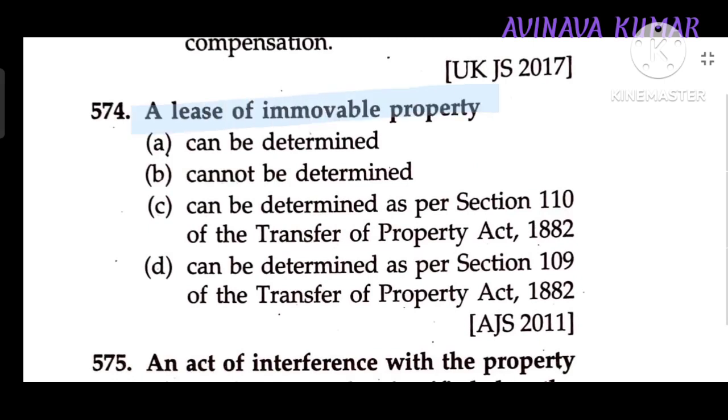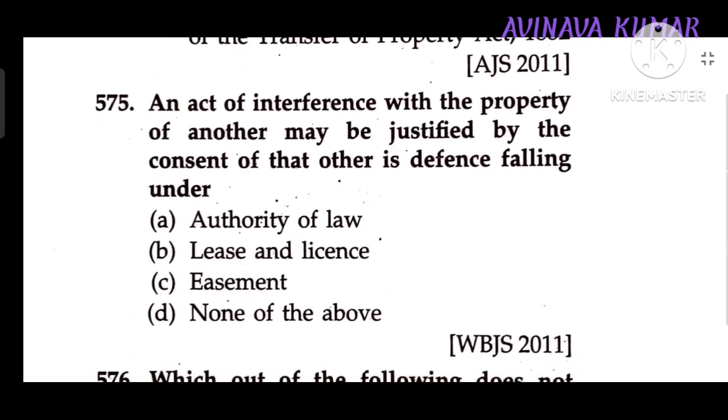A lease of immovable property can be determined. An act interfering with the property of another may be justified by the consent of the other, in defense falling under lease and license.